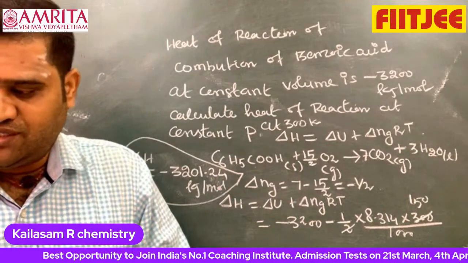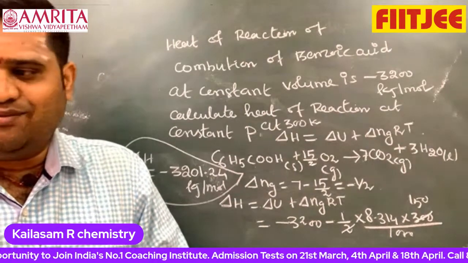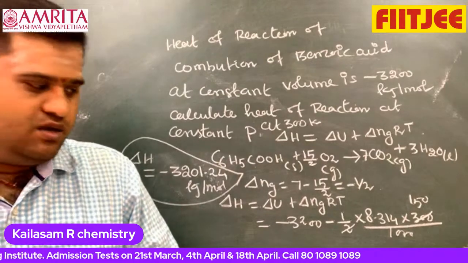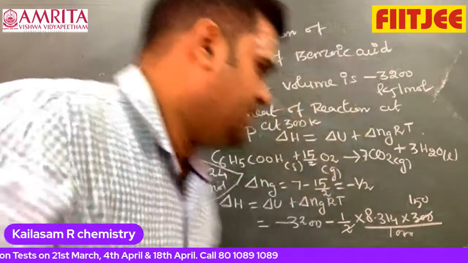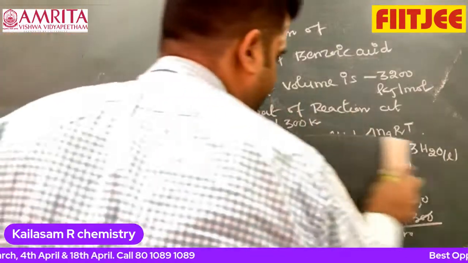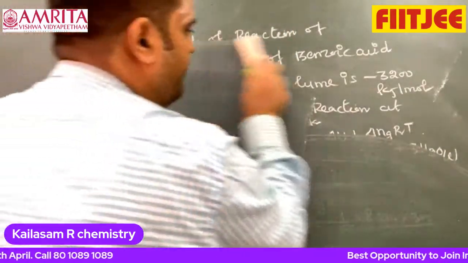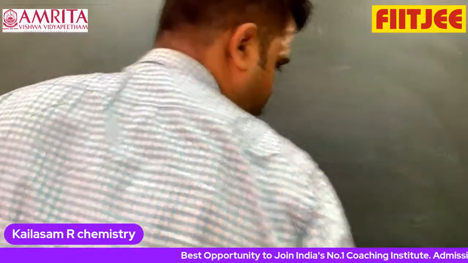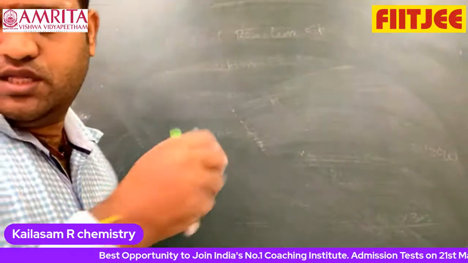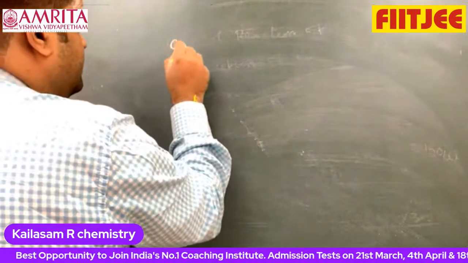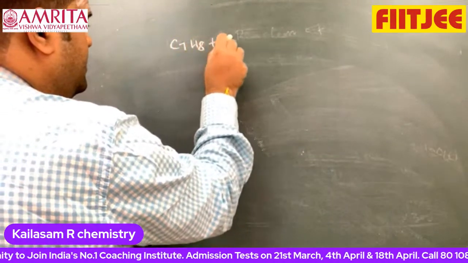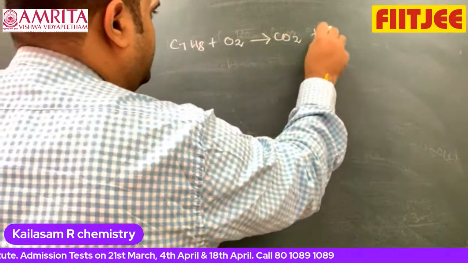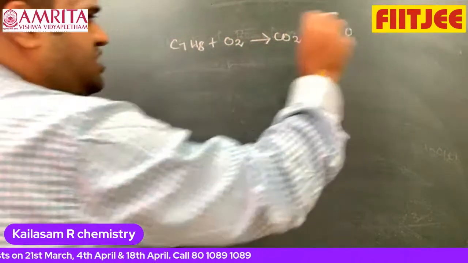And one more question I'll discuss, which gives still more idea. Listen. One more question. They are given C7H8 plus O2, which gives CO2 plus H2O. Anyway, this equation is not balanced.